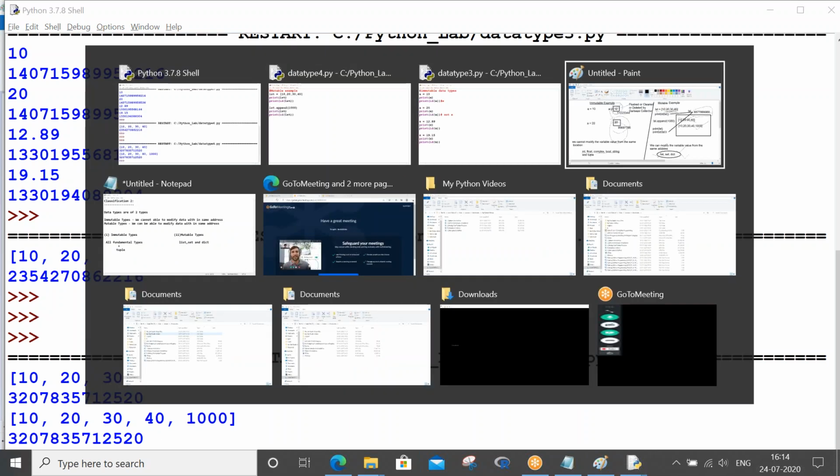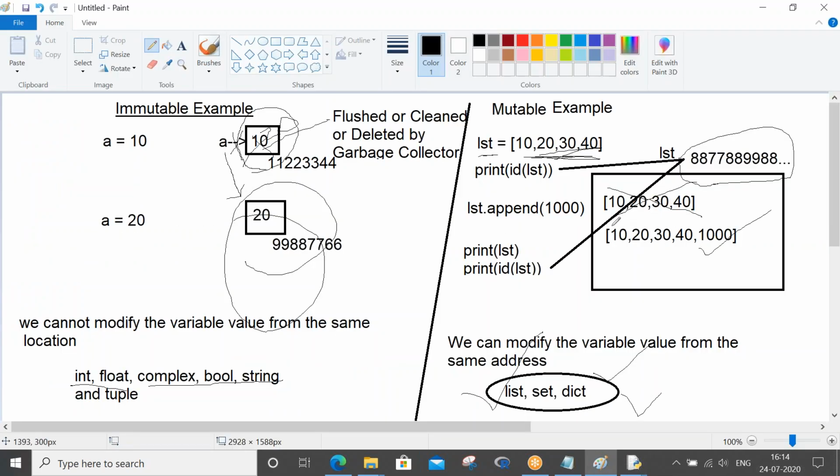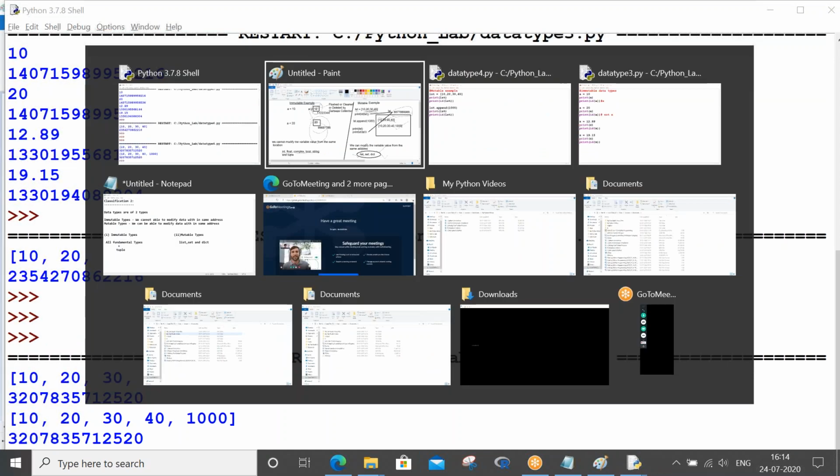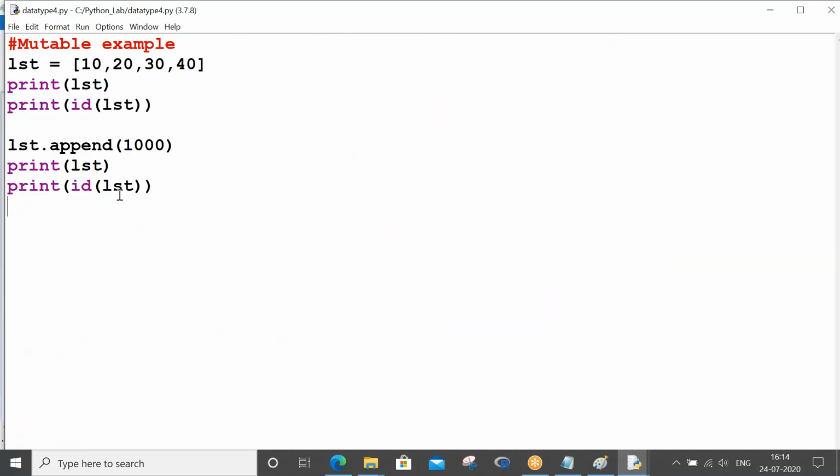As per the diagram also, 10, 20, 30, 40 was displayed with this address, and even after modification your id is pointing to the same memory location. So basically, mutable objects you modify 100 times, it will not change the address of the variable. In the sense, new memory location creations are not going to happen.